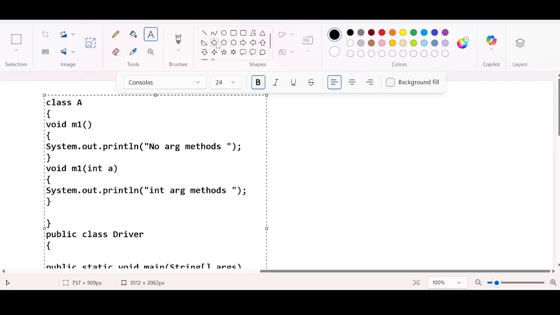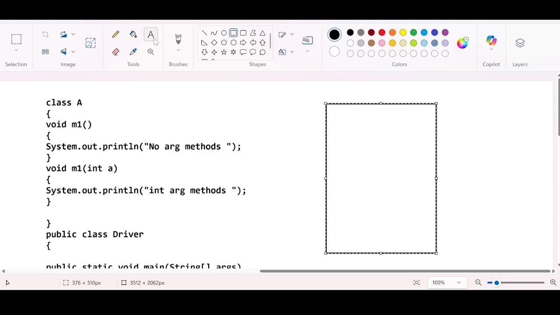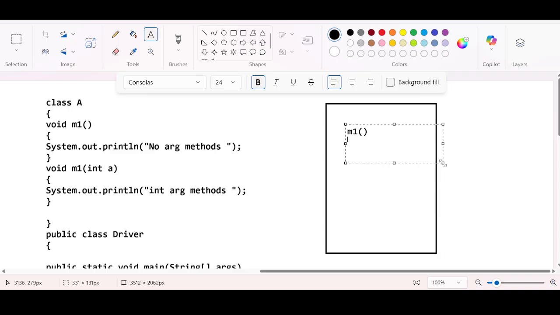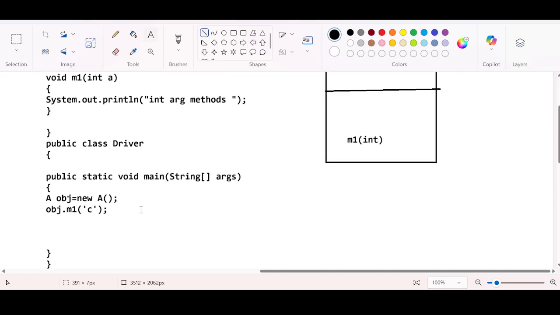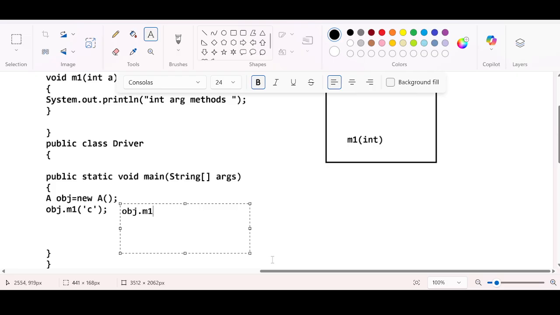Okay, now you see, let me create a table. The compiler will create two methods. I mean, the method table will have two method signatures. One is m1, the second one is m1 which is accepting an integer as an argument. So this is called the method table, right? Okay. So now you are passing something like obj.m1, and you are passing a character value. Passing a character, c, is nothing but a character.